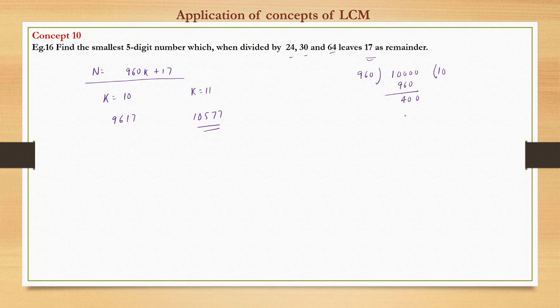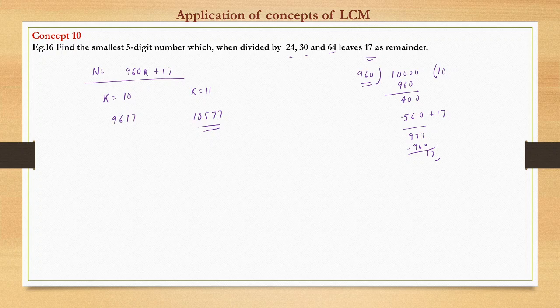So if we add here 560, it becomes 960, hence divisible by this. But this will be divisible, plus 17 if we add, then the remainder would be 17, right? So it becomes 977. It will divide, it will go one time, so 960, and 17 would be the remainder. Okay, so that is what we want.